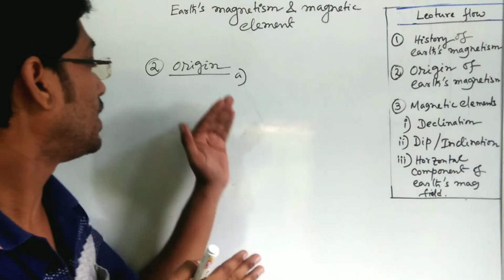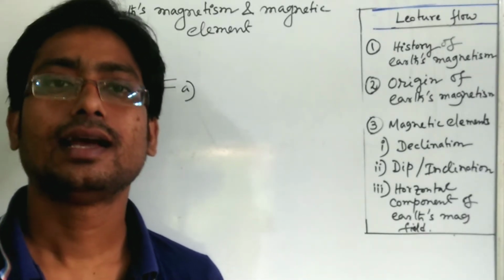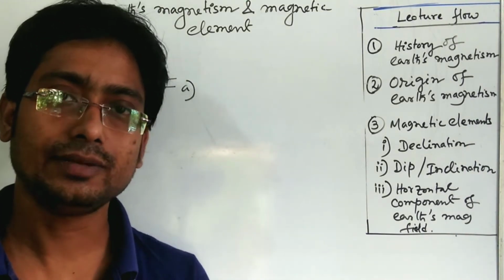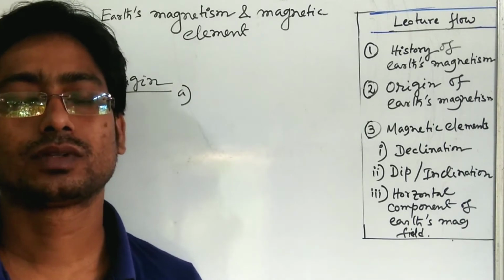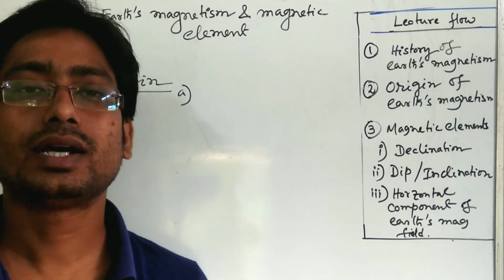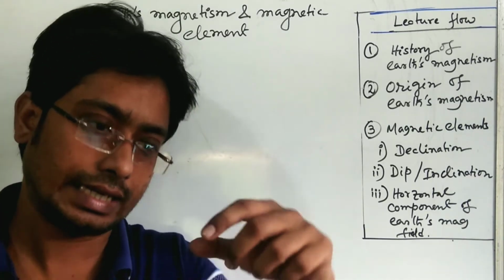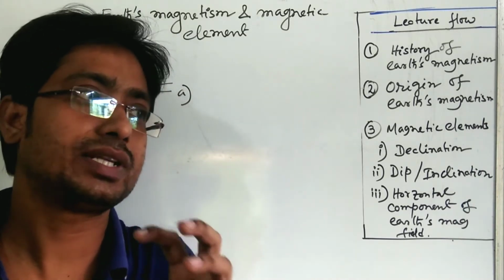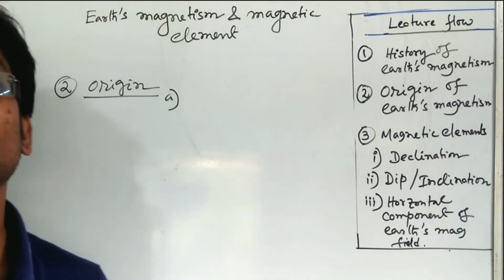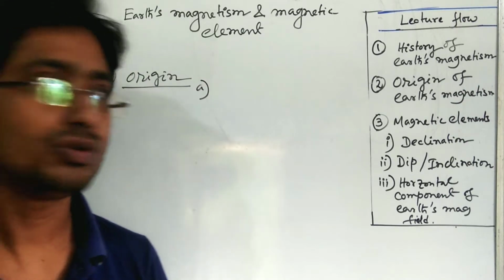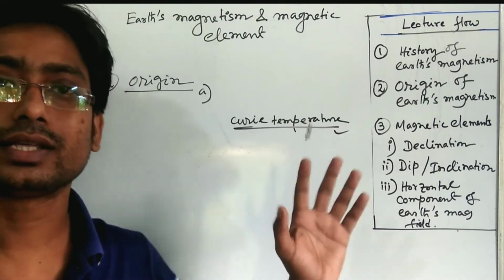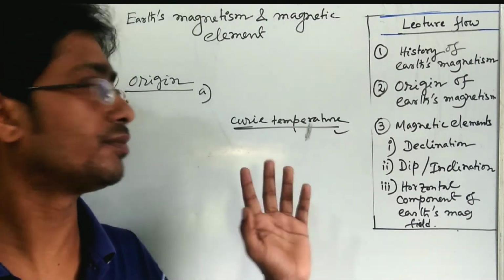First of all, the first concept, given by some scientists, was the existence of a huge magnet inside the earth. Deep inside the earth, there is a bar magnet. So that was the origin of earth magnetism. But it was discarded because, at the core of the earth, the temperature is very high. At this higher temperature, a magnet cannot hold its magnetism. Above the Curie temperature, a magnet loses its magnetism. So that's why the first concept was discarded.